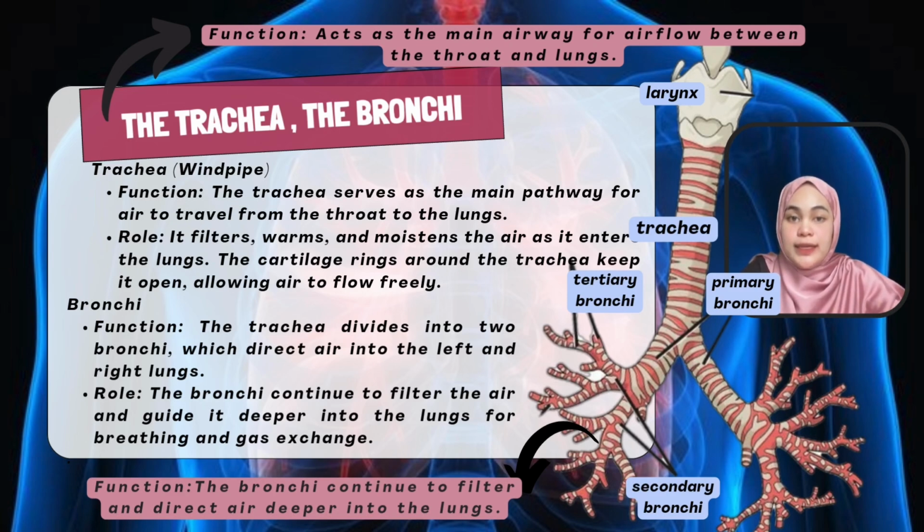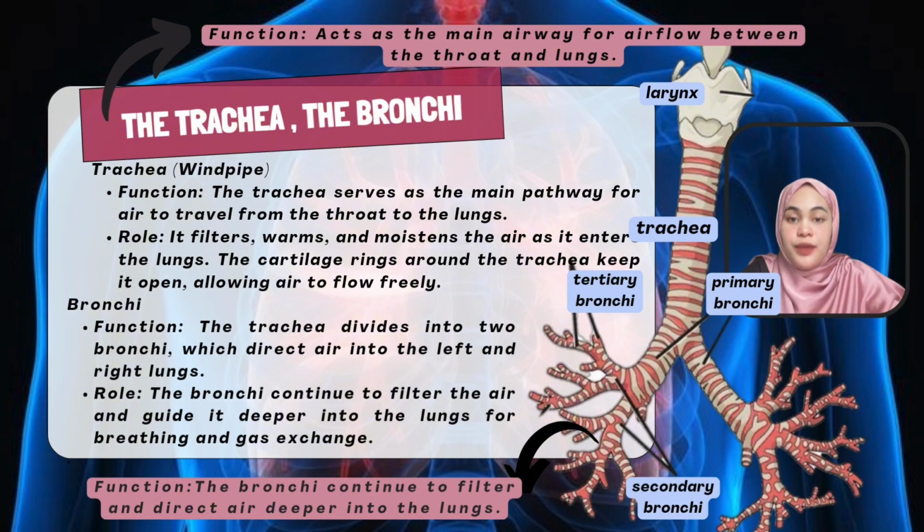When we breathe in, the air travels through the trachea where it is filtered before reaching the lungs. The trachea has rings of cartilage that keep it open, making sure air can flow freely into the bronchi and lungs. The trachea splits into two bronchi, one for each lung. These bronchi carry the air deeper into the lungs.